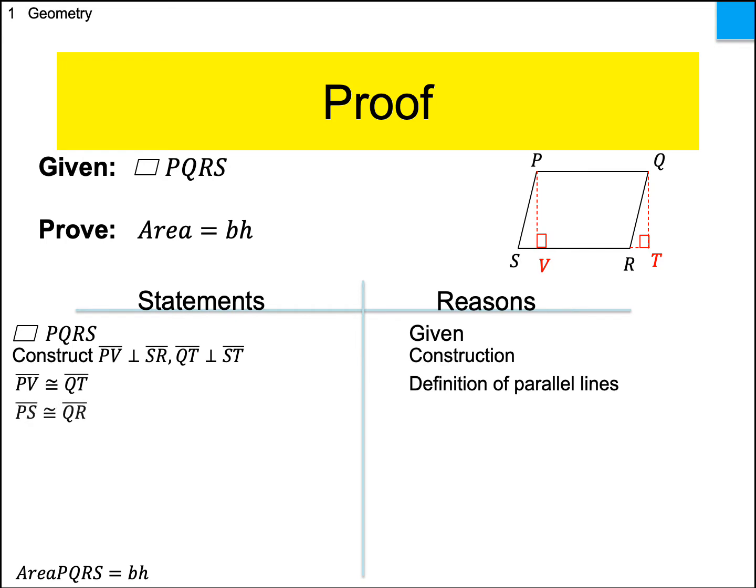So here's where it gets a little bit messy. Okay, so we're going to say that PS is congruent to QR. Why? Well, the definition of a parallelogram says that opposite sides are congruent. Okay, so we've got PV, which is one of the legs of the right triangle, and we have PS and QR, which are the hypotenuses. Therefore, you can quickly see that those two triangles are congruent because of hypotenuse-leg.